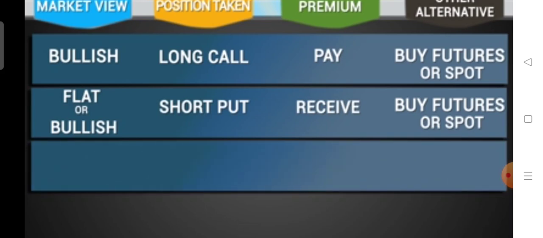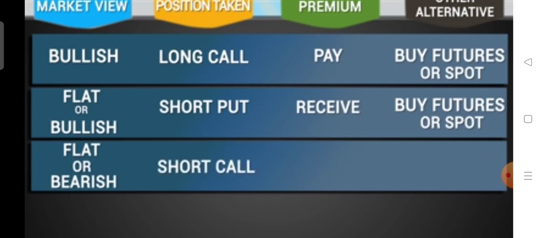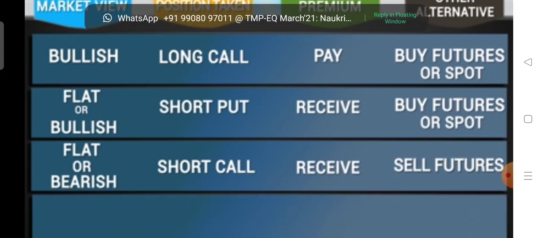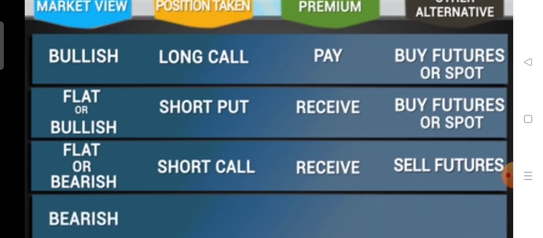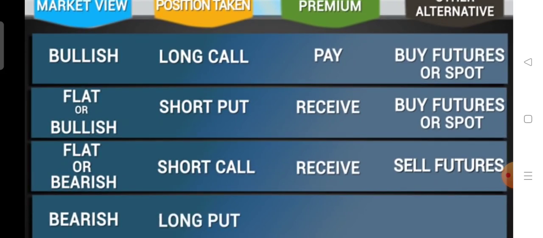If you believe that the market view is flat or bearish, then you could take a short call or a C minus. On this position also, you would be receiving premium at the time of entering into the contract. The other alternative is to sell a futures contract. If you are bearish on the market view, you could alternatively take a long put or buy a put option. The other alternative could be to sell futures, and the premium you would end up paying at the time of entering into the contract.